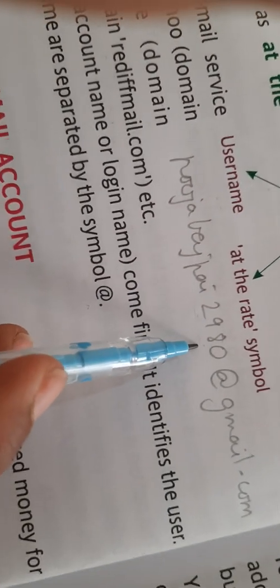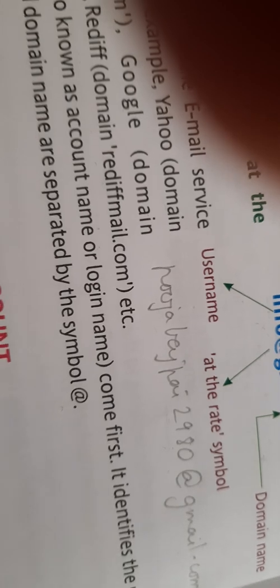So my name is uniquely identified by these 4 numbers. I tried various combinations, and then I figured out that this is the best combination, and my email ID is on this platform. Now this name cannot be given to any other Pooja Bajpayee, at least in Gmail. They may be given in other programs but not in Gmail. So this way you will form your username, your user ID.